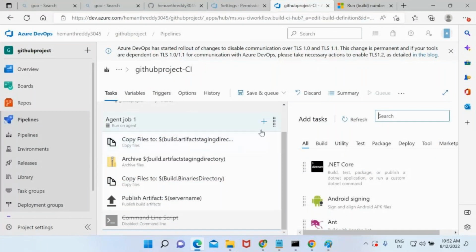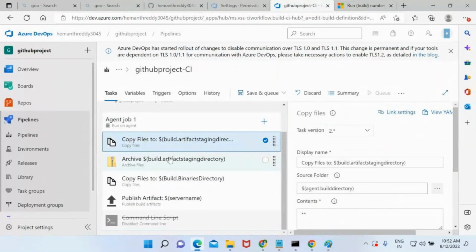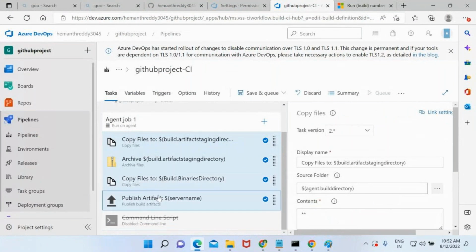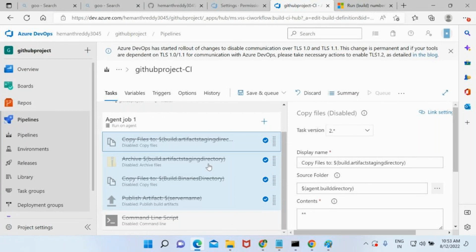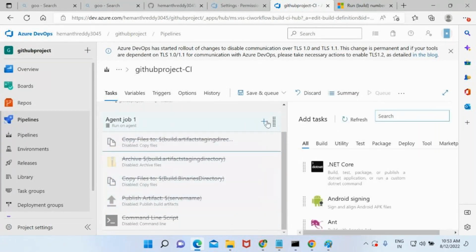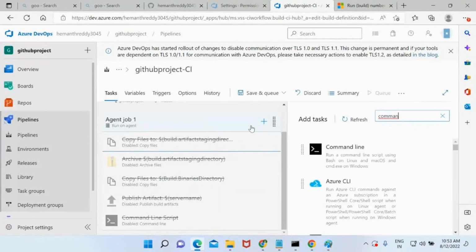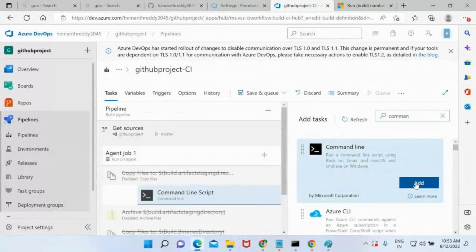Okay, add. Before adding, I just want to disable these, because to run them again will take some time. So that's why I'm disabling this. You want to add which task? Command line. Yes, add it.